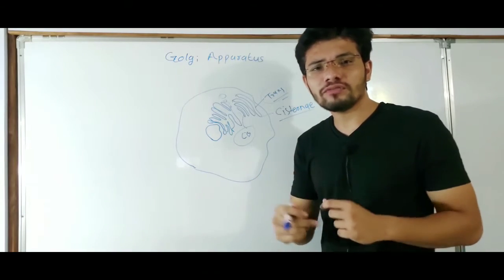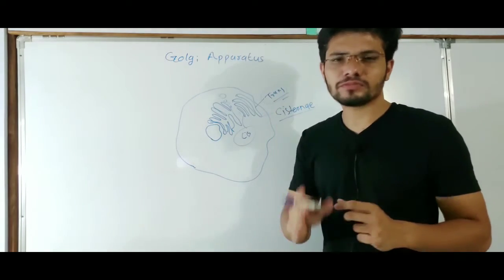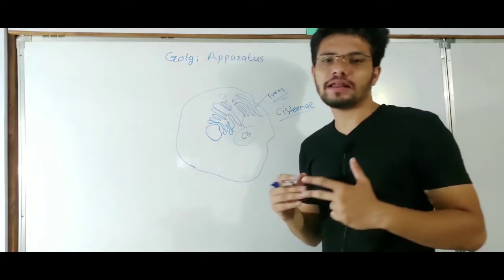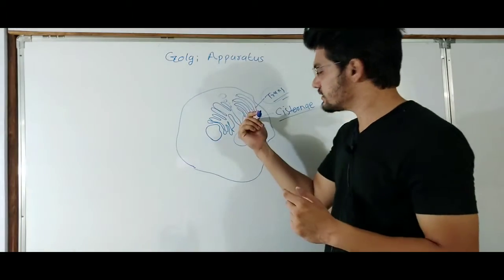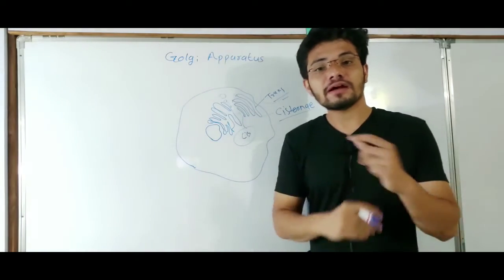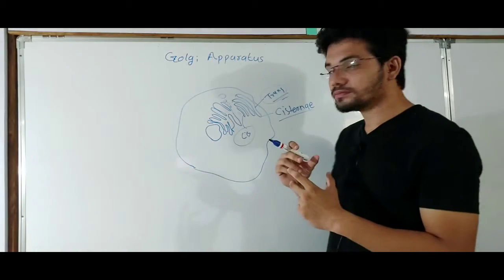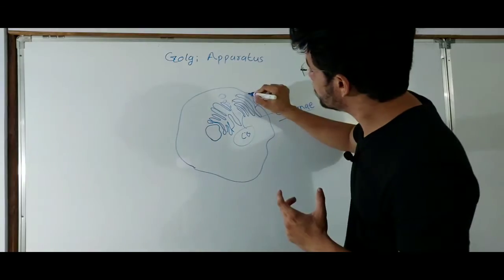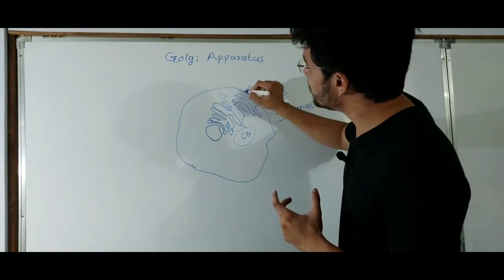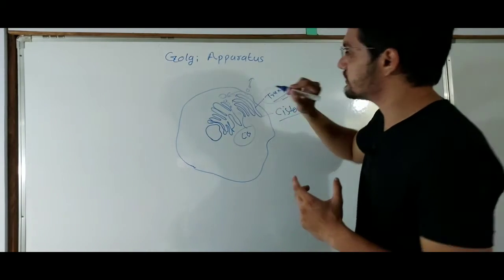They are quite modified. Sugars or lipids can be attached to them, and then they are again packaged into vesicles and secreted outside or to intracellular targets, right?